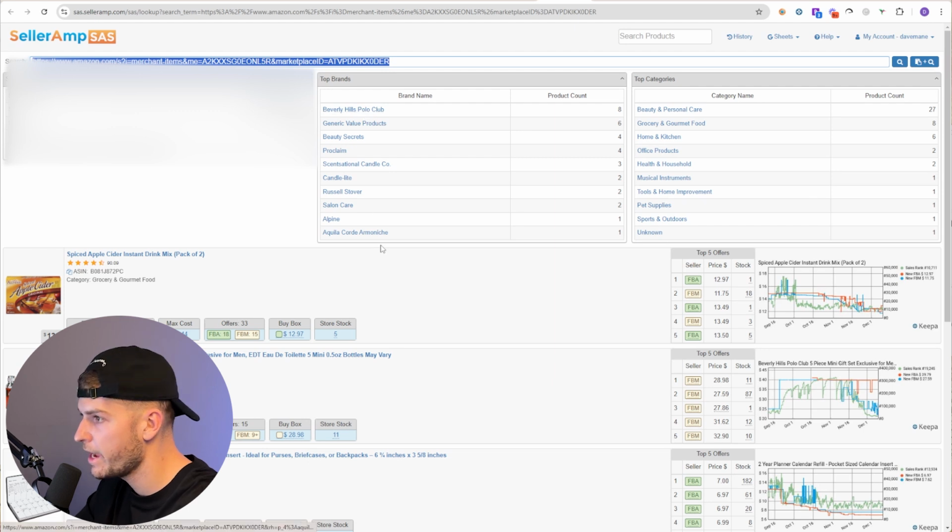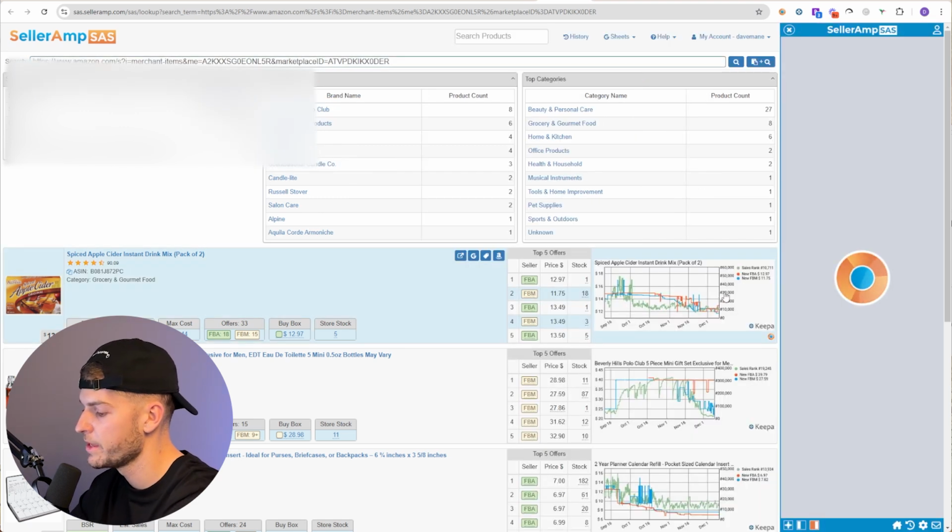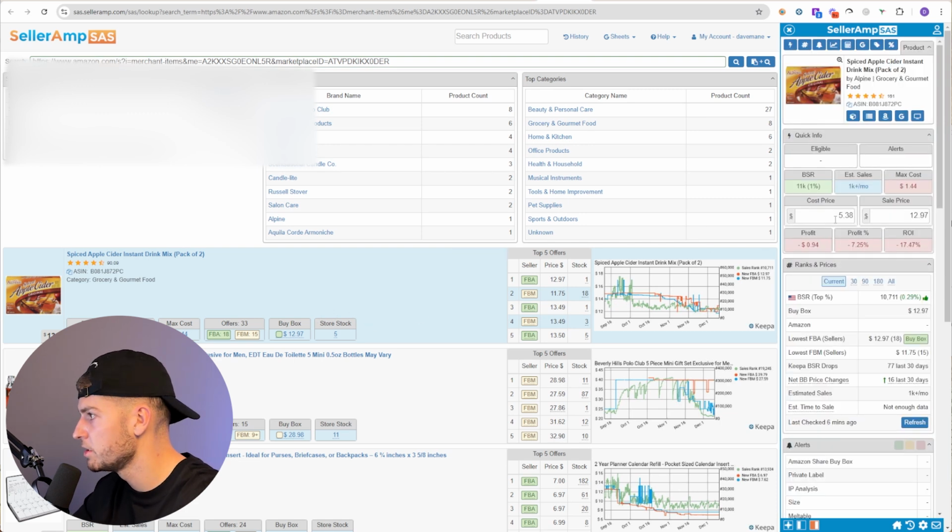They have all these different brands. And you can begin to start picking up these brands over time. Okay, this takes repetition to really learn the market. And the reason we're doing this again, going back to what I mentioned, is because we want to learn the market. So for example, we see this product right here, the spiced apple cider instant drink mix.